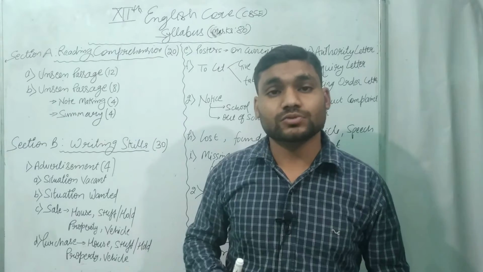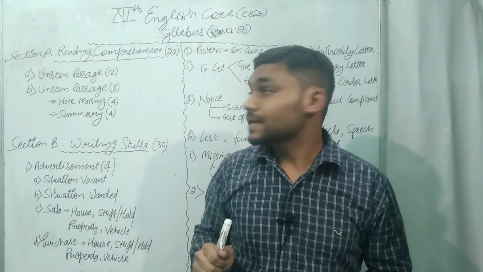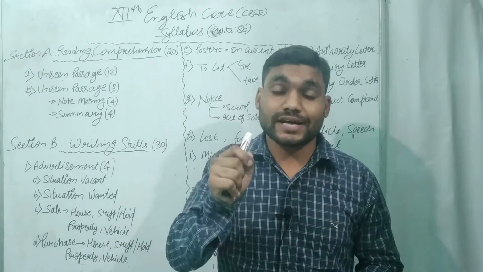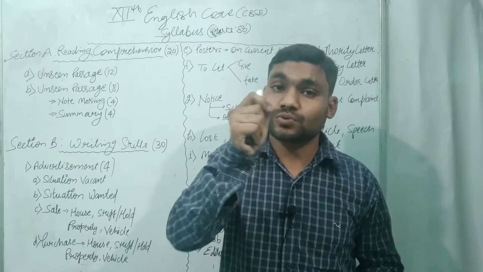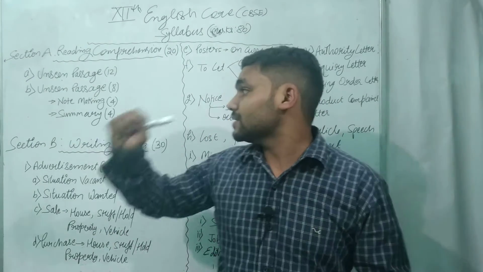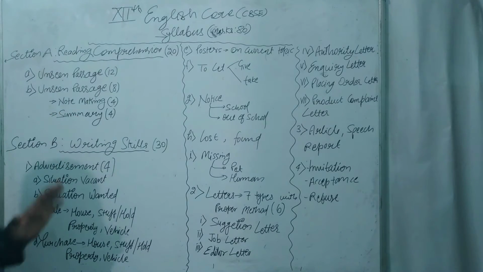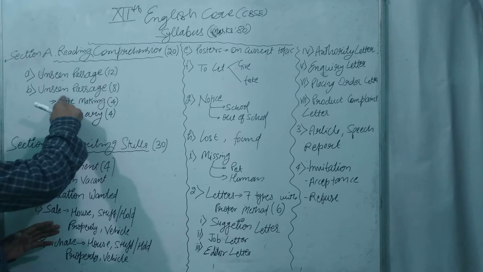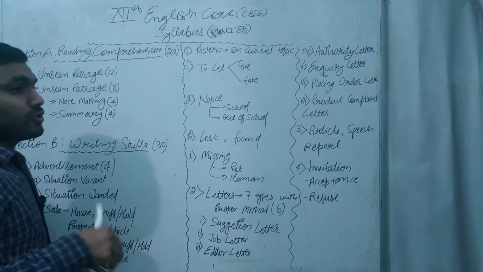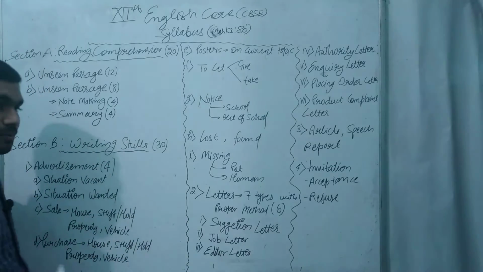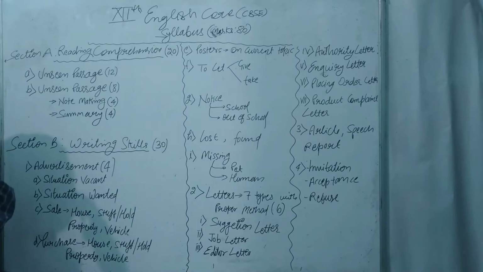Once you find the answer, you have to write it down in your own language. The second unseen passage can be on any topic. It could be about COVID-19.